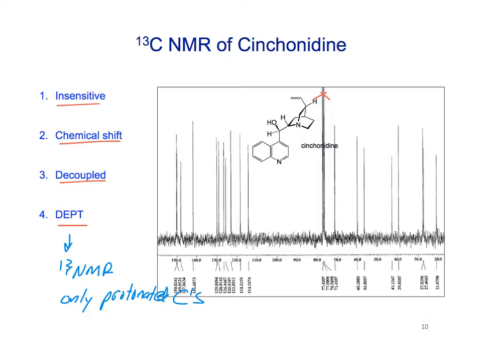Okay, another way that's kind of faster to run is that you can run it so all of the CH2 groups, all the carbons that have 2 hydrogens, are pointing down, and all of the CH and CH3s are pointing up. Okay, so this is a way that we can get some information about how they would be split if we did a coupled spectrum. Okay, so this is useful information.